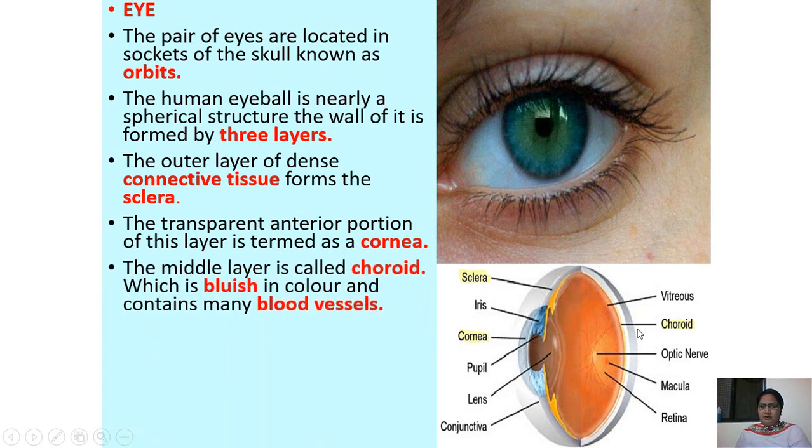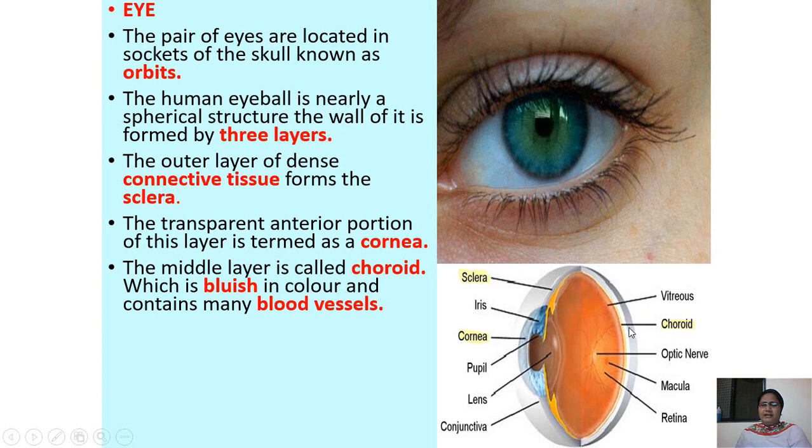The middle layer is called the choroid. Now this is the middle layer which is called the choroid, which is bluish in color and contains many blood vessels. So sclera, outermost layer, then in the front, a transparent anterior portion called cornea.